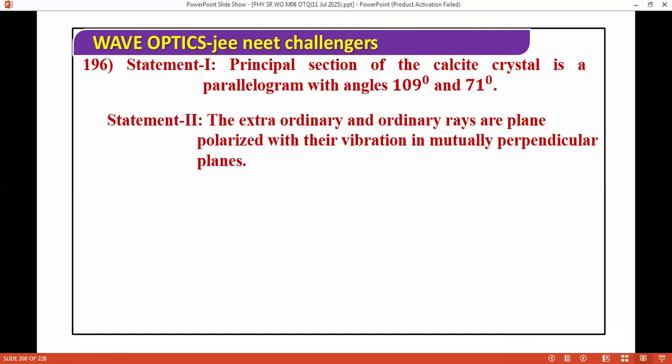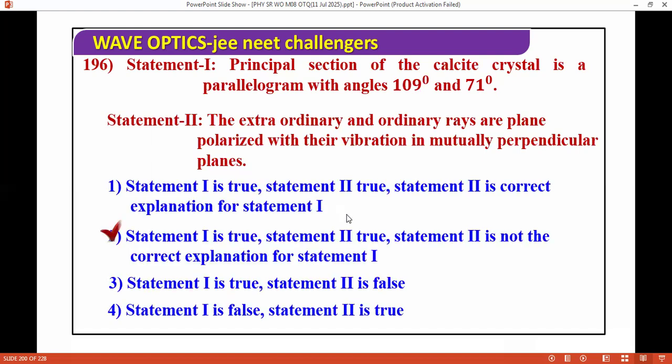The principal section of the calcite crystal is a parallelogram with angles 109 degrees and 71 degrees. The extraordinary and ordinary rays are plane polarized with their vibrations in mutually perpendicular planes. So this option is the correct answer for this question.